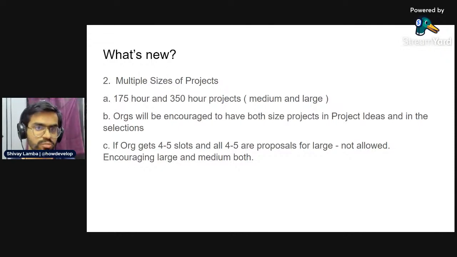So in order to be more inclusive, there will be medium size and large size projects, and every organization will be encouraged to scope their projects in such a way that they're able to have 175-hour projects, and they're also able to have 350-hour projects. And when they're submitting their project proposal, it will state whether this particular project is going to be a medium sized or a large sized project.